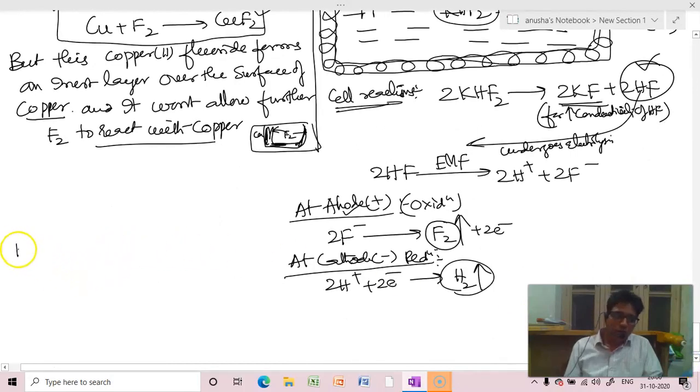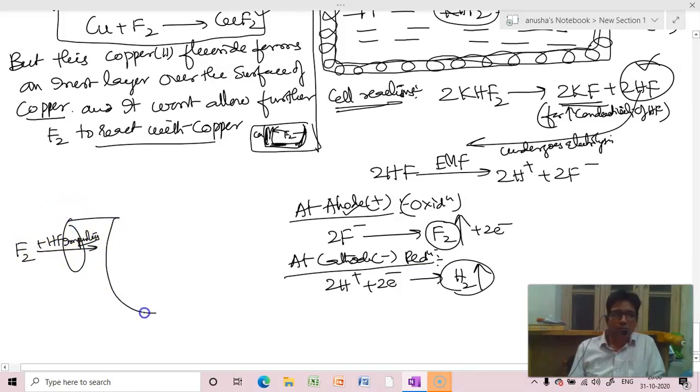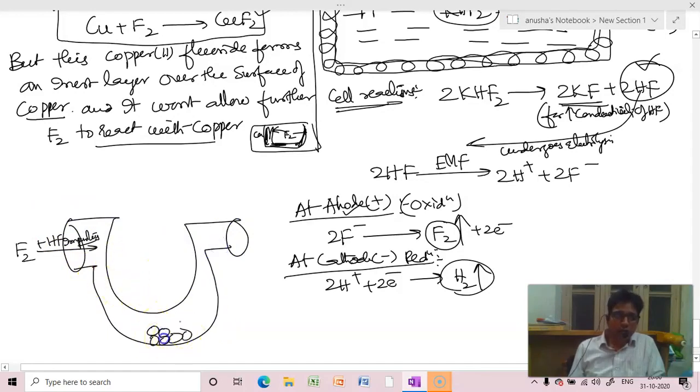Now whatever fluorine gas is released will contain HF impurities. That means the whole HF will not be electrolyzed, a little will be left over. So that is passed through sodium fluoride pellets.